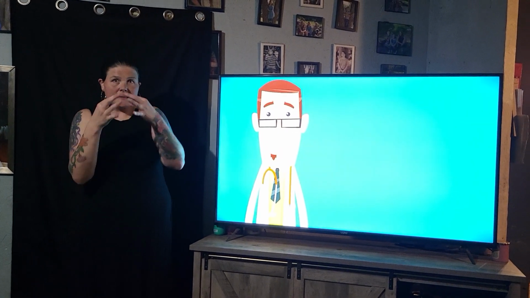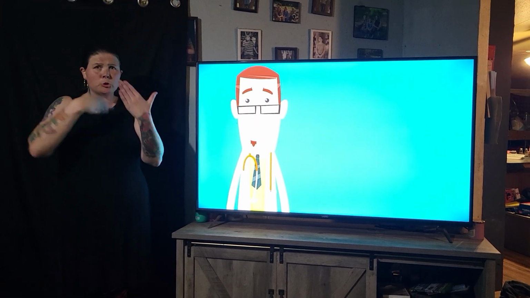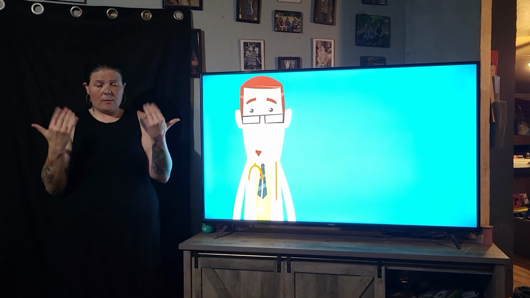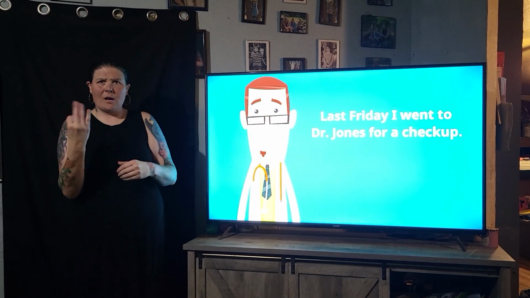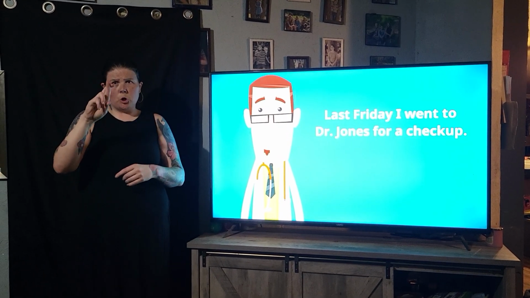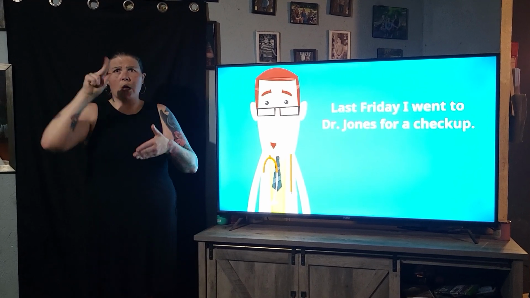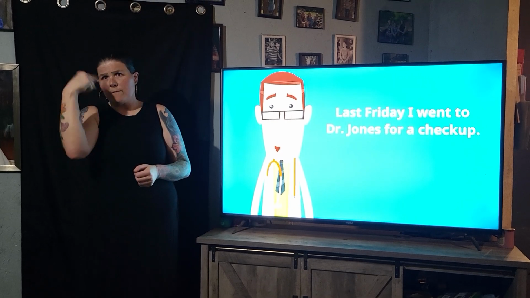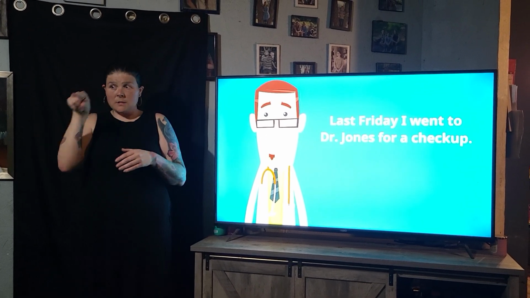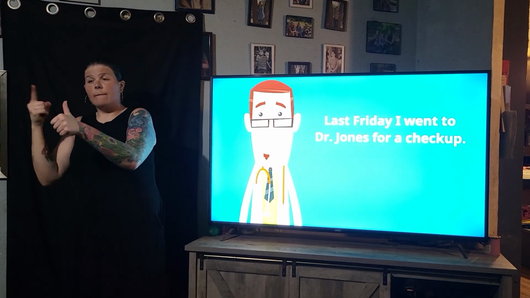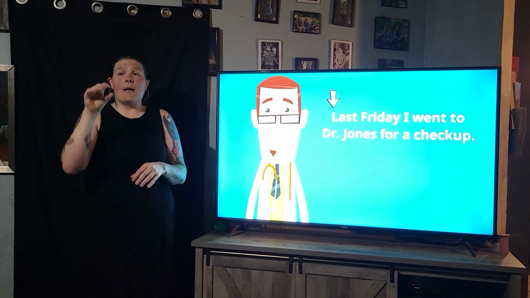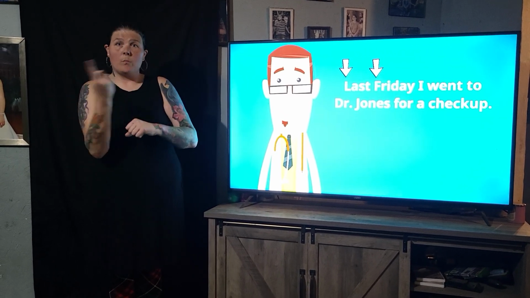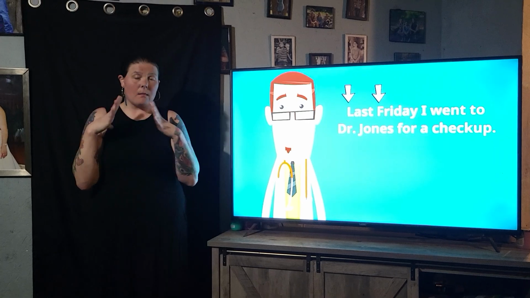This last sentence we're looking at today has all of the rules plus the bonus rule about the letter I. Now, here it is. Last Friday, I went to Dr. Jones for a checkup. The L is capitalized because it's the first letter of the sentence. The F is capitalized because Friday is a day, and we always capitalize days, months, and holidays.